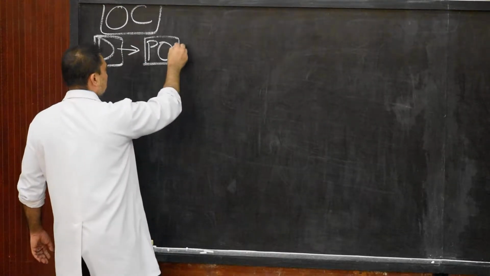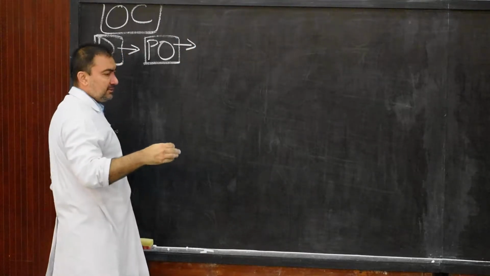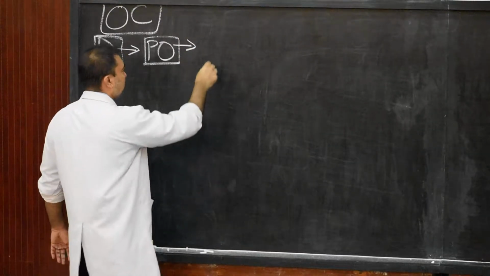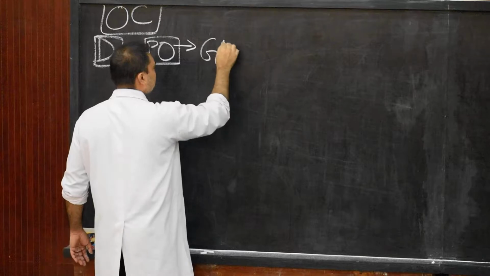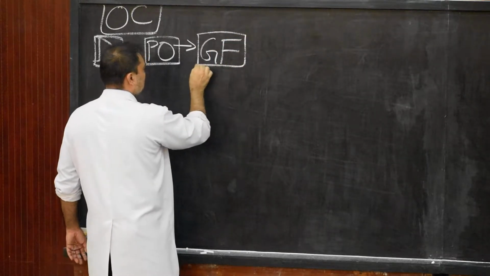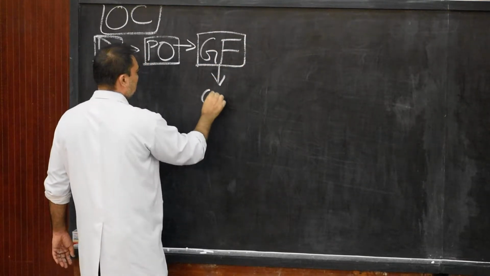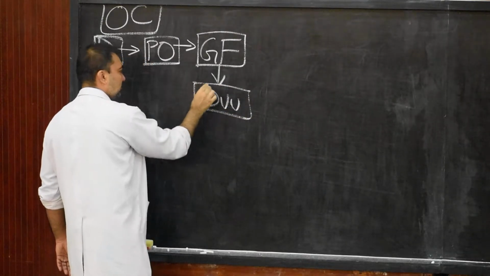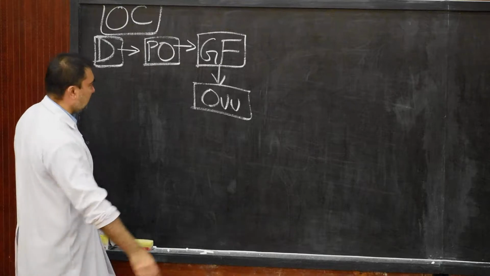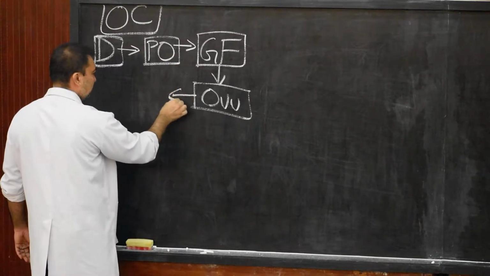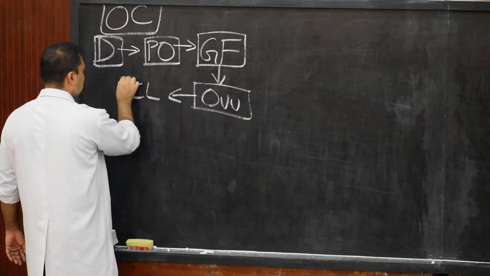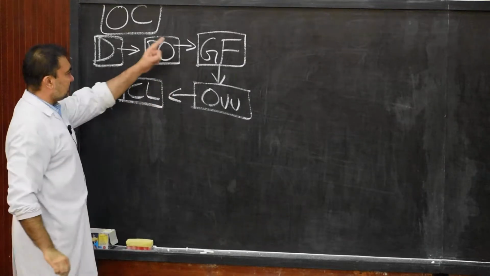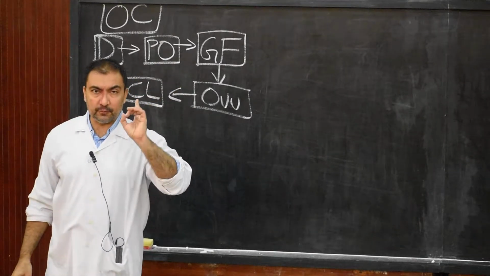From these primordial follicles, there will be successive stages of development till the mature stage of Graafian follicle is reached, out of which one Graafian follicle will ovulate. It will rupture and cause ovulation. Similarly, that Graafian follicle after ovulation is converted into corpus luteum. This cyclical change is the definition of ovarian cycle.